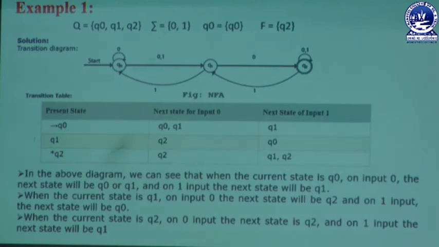As well as in the present state we have q1. In that q1 state the user can put input symbol 0. In that moment we are getting the q2 state. That means whenever the user puts input symbol 0, the q2 state is automatically created. As well as whenever the user puts input symbol 1 to the state q1, q0 is automatically reached at the time of execution.